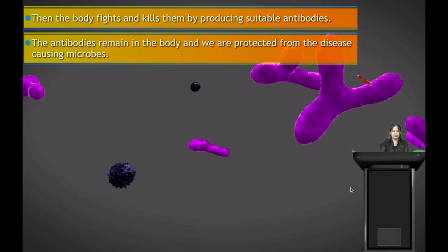So when we receive vaccination, they are actually injecting dead or weakened microbes. When they enter our body, it will produce antibodies to fight against those microbes. The antibodies produced will remain in our body. So later in the future, when this disease-causing microbe enters our body again, it will produce the suitable antibodies to fight against it.